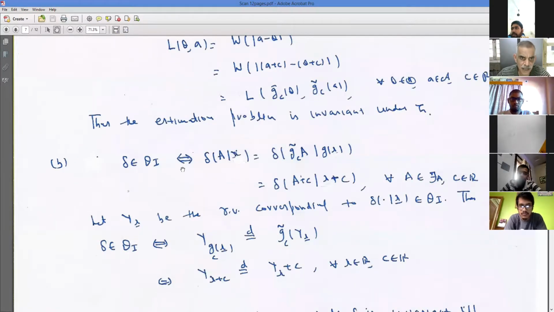So delta belongs to AI if and only if delta A given X should be the same as in the transform problem you're observing GCX. So your action should also correspondingly transform. That means GC tilde I. Is that okay? Yes, sir.